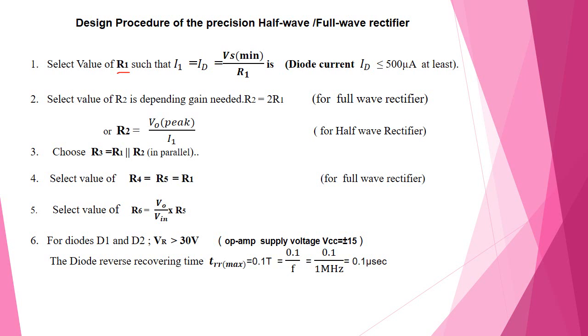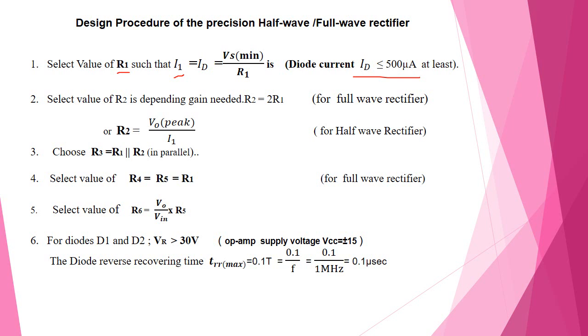R1 is a parameter of the half-wave as well as full-wave rectifier, and R1 is the value of resistance in series with the input voltage. Then I1 is the current flowing through R1, that is equal to ID. ID is always less than or equal to 500 microamps, and this diode current is equal to Vs minimum divided by R1.